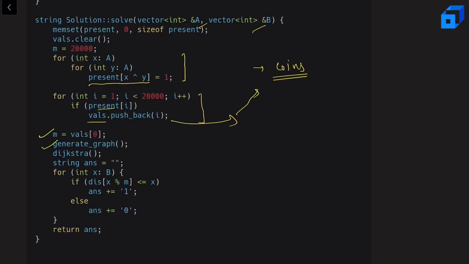After that, it's quite straightforward. We are basically running Dijkstra's algorithm. Then we are creating a string to store our answer, and we are checking if the distance of x mod m is less than or equal to x, then we are pushing 1 to the answer, otherwise we are pushing 0 to the answer, and then we are returning our answer.